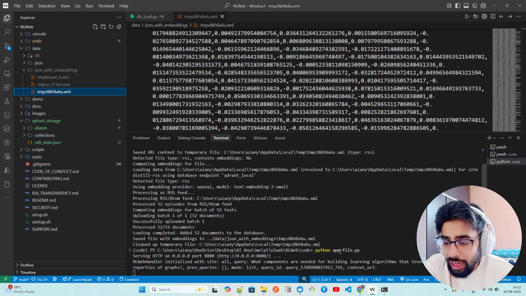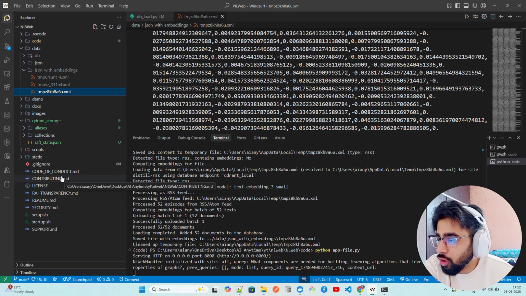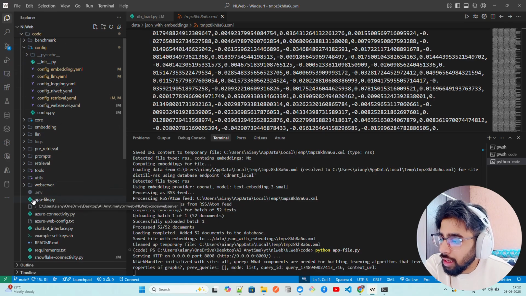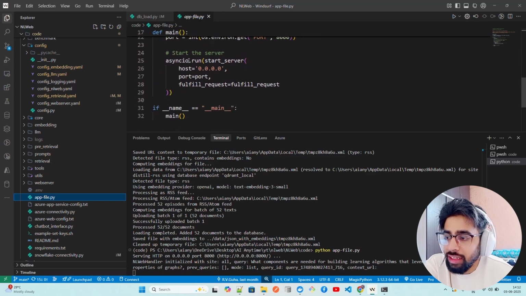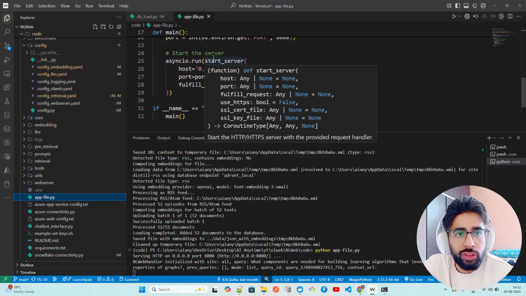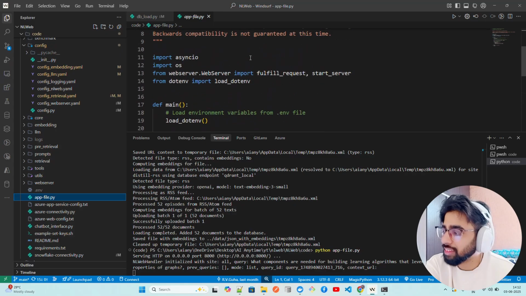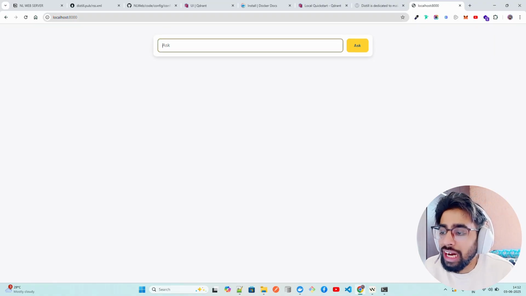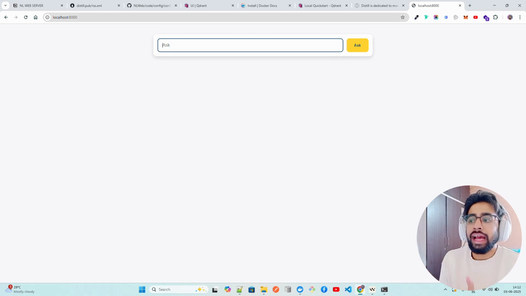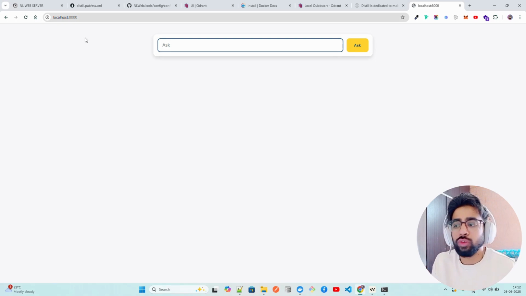Now, once you do that, you have to run this python app file.py, right? So if I go to code here, I will have something called app file. If you look at the app file, you can see it's using asyncio to run on port 8000. So if I go to port 8000, you can see I already have it running here, where I already had localhost 8000 open. Very simple, a simple ask method. Now this ask method acts as an MCP server, right?